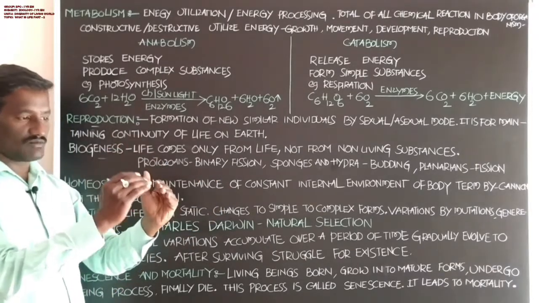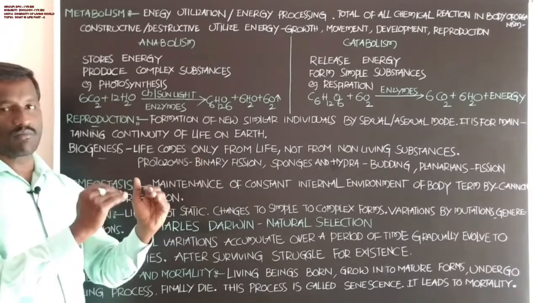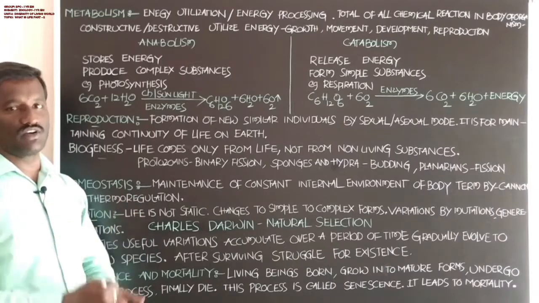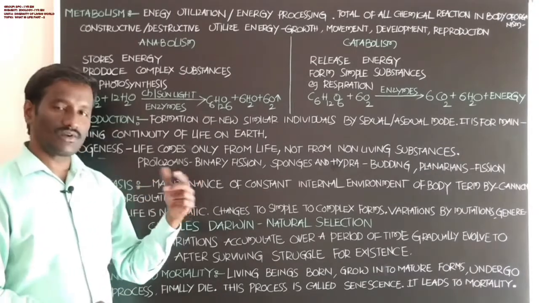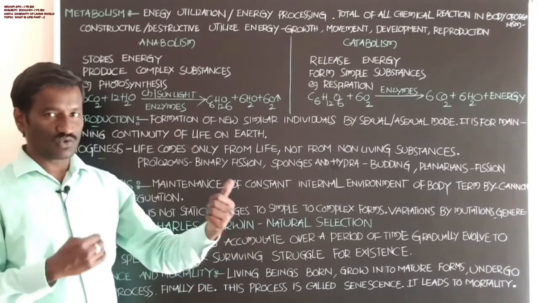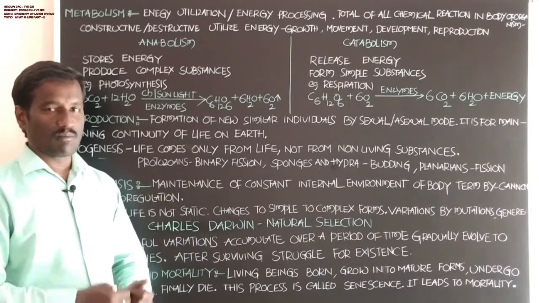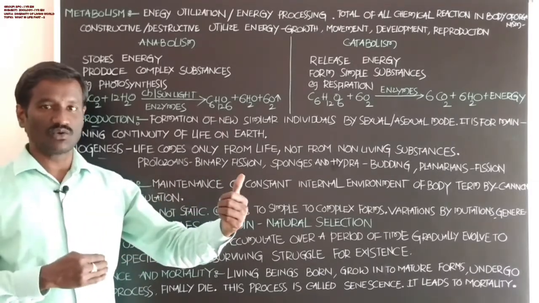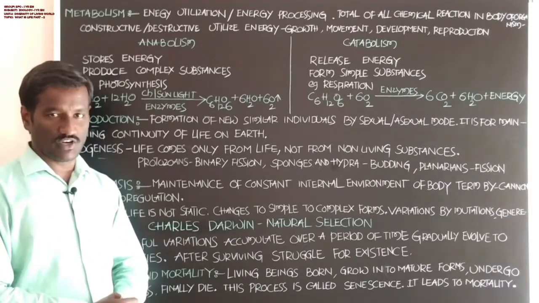Each part develops into a new individual. For example, Euglena divides into two daughters and develops into young ones. Paramecium divides into two, and the two parts develop into new individuals.